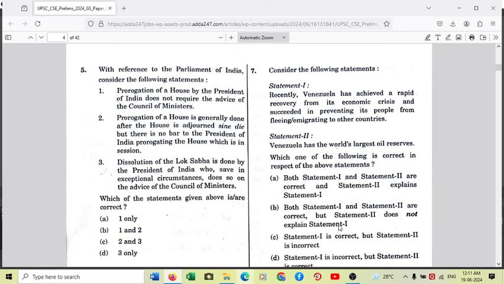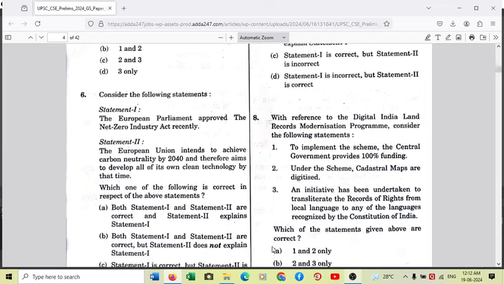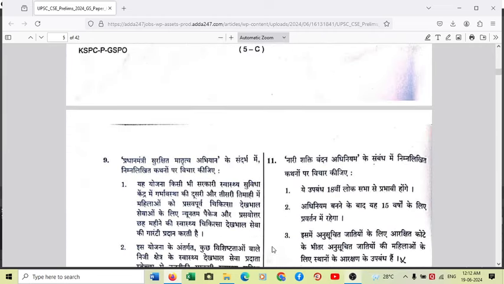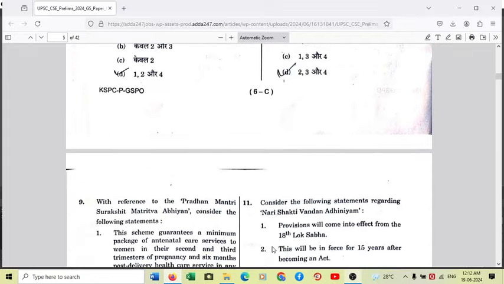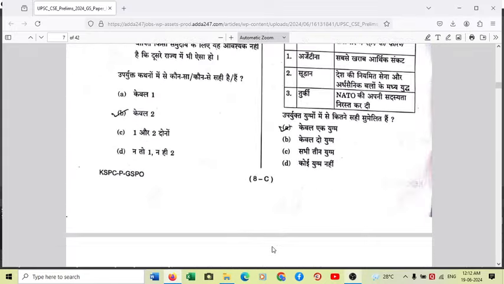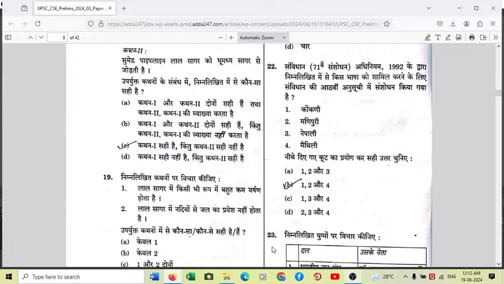Okay, so what is the answer for this? Again, statement one is incorrect, statement two is correct. So the answer is option D. You can see statement one is incorrect and statement two is correct, right? So we'll move to another question. We'll go straight to question number 18. Okay, so question number 18, on your screen in about 2 seconds.